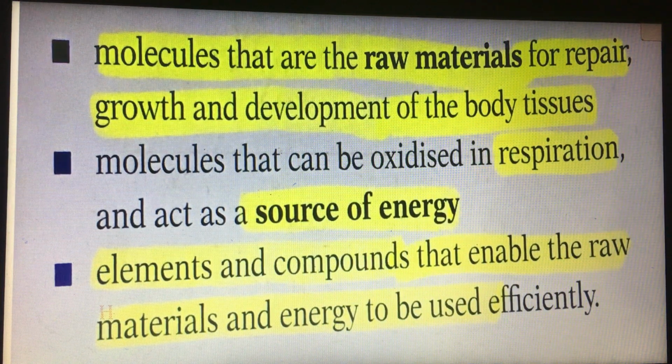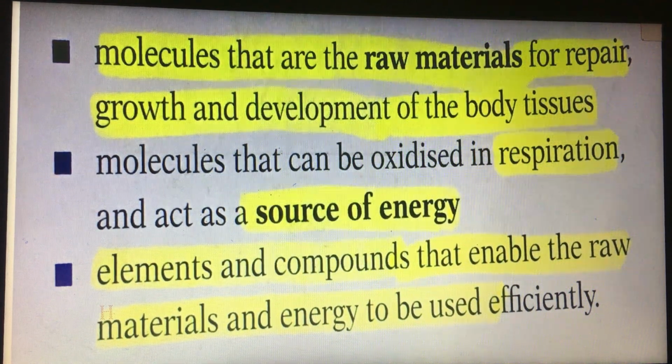They are oxidized in the respiration process. And as you know, respiration produces energy. And the last thing, it supplies elements and compounds that enable the raw materials and energy to be used. That means without those elements and compounds, we cannot use the energy in our body.